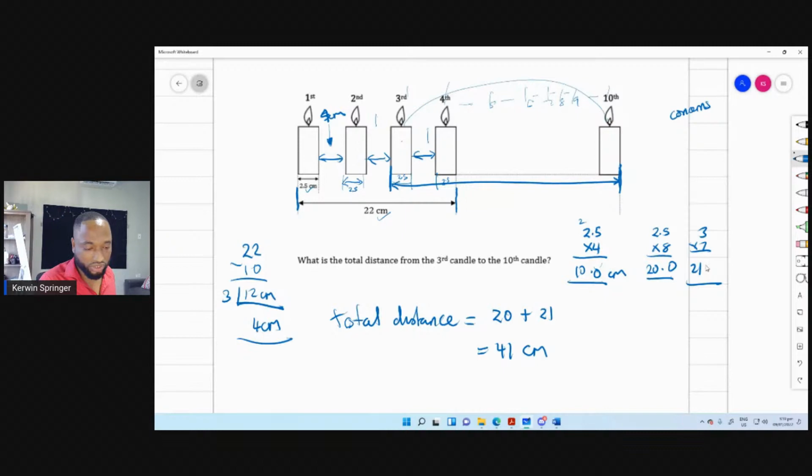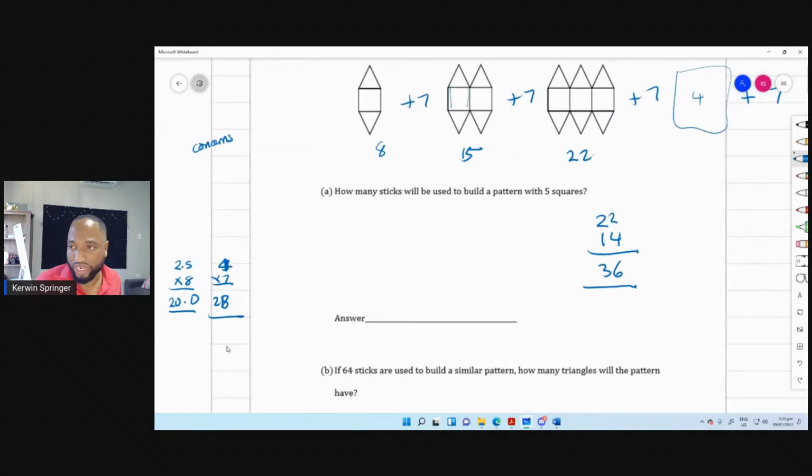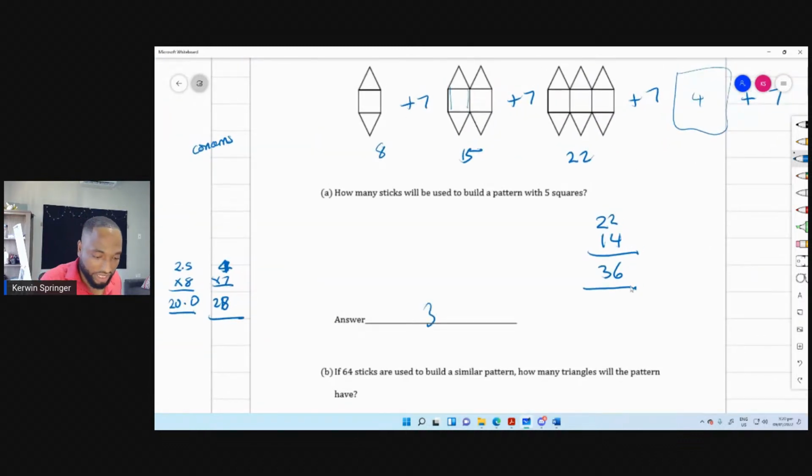This is when it showed. My screen froze. So this is 4 times 7, which is actually 28. So 20 plus 28 is 48. The spacing is 4, yeah. Is this correct now? 4 times 7, the spacing is 4, yes. So 7, 4, add on the next 7, yes. 48 centimeters looks good. Big up to all of you. You're hungry, but you're still paying attention. This one is 36. We already established that.